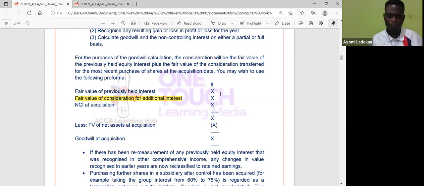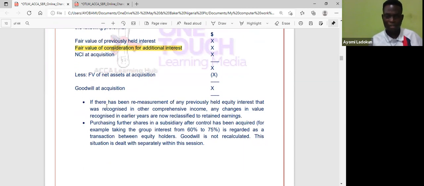Let me look at this note under here. It says, if there has been remeasurement of any previously held equity interest that was recognized in other comprehensive income, any changes in fair value should be taken to retained earnings. Then, purchasing further shares. Now listen, this is very key.